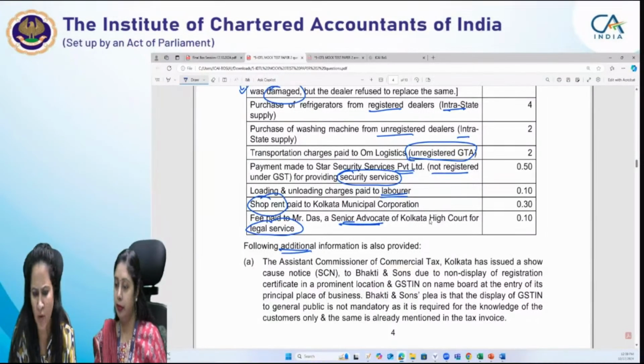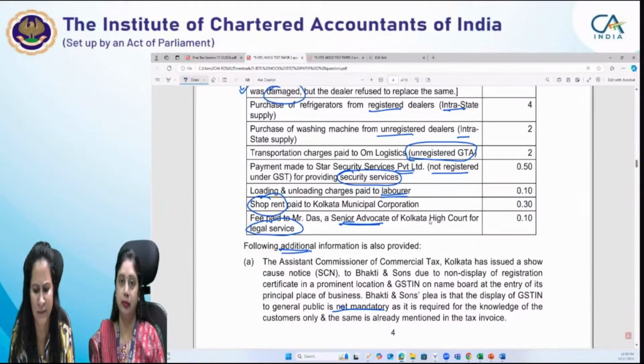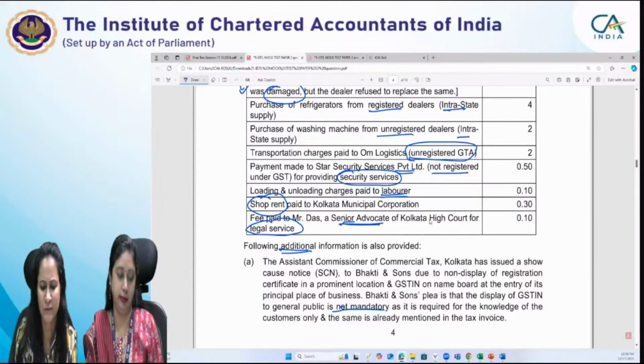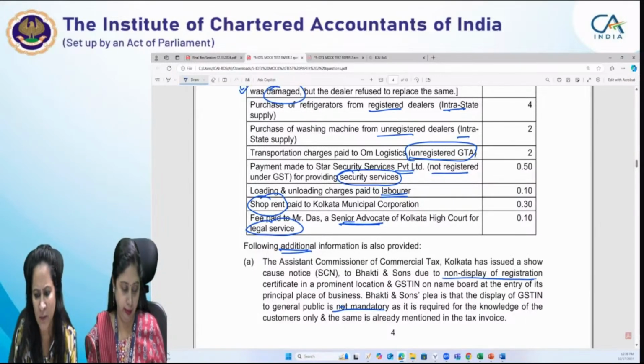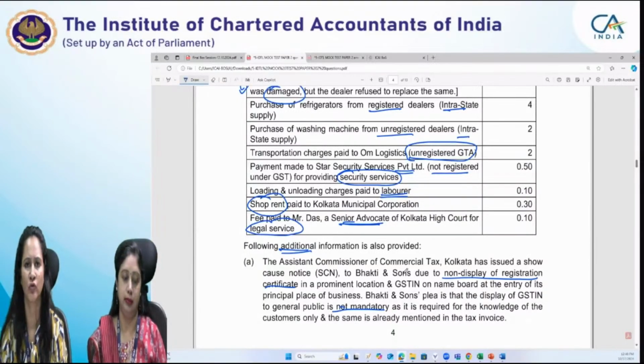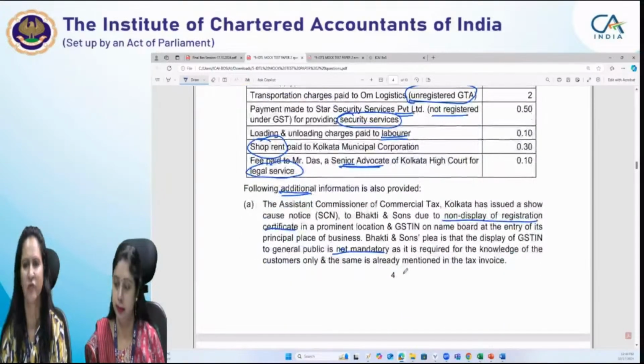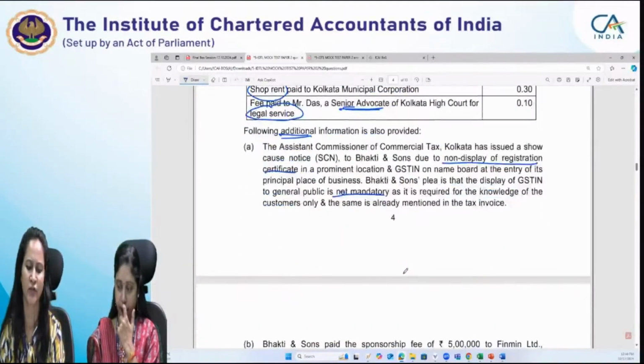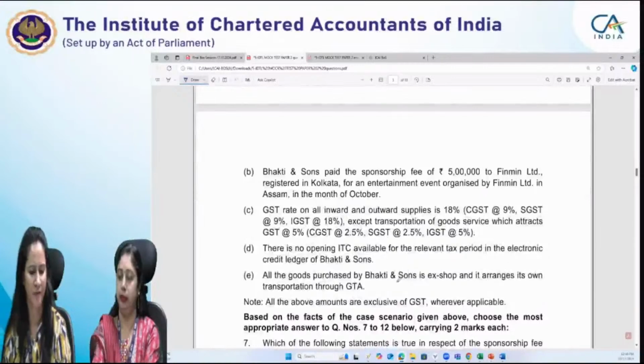So, at a prominent place, GSTIN on the name board at entry at the principal place of business, Bhakti and Sons state that display of GSTIN to the general public is not mandatory, as it is required for knowledge of customers, and the same is already mentioned in the tax invoice. So this point relates to non-display of registration certificate. It is not in relation to any of the adjustments or any of the items given above in both the tables. This is basically additional information. It will not impact anything given in the above two tables, right?